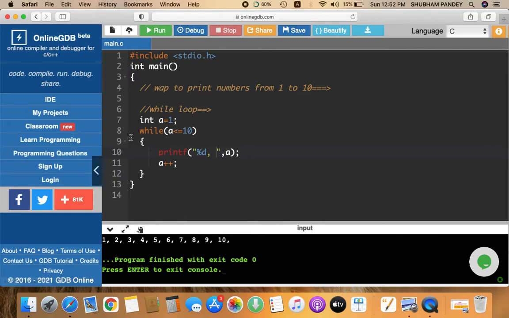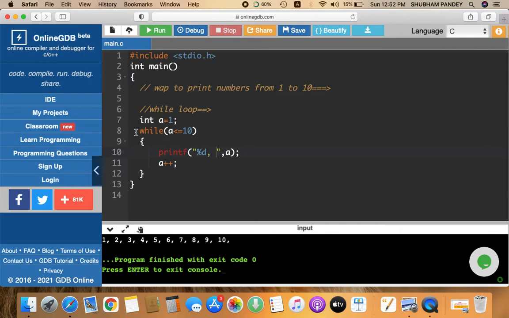So actually what happens here is, when your compiler runs this code, it comes here and sees there is a variable a of data type integer and value 1. Okay, it learns this. Now it moves forward and sees while is mentioned. When it sees the while, it knows that there is a condition coming. So it sees the condition: a must be less than or equal to 10, then I have to execute this instruction. If the value of a is greater than 10, then I have to leave this loop and move forward.